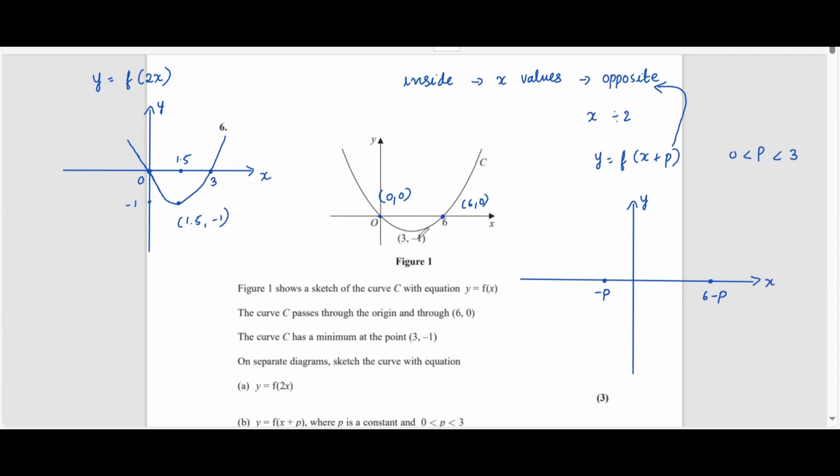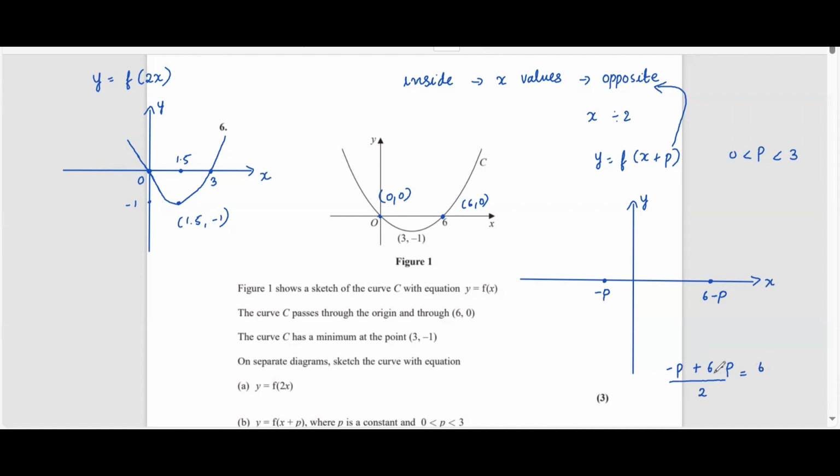And now we have both the x-intercepts shifted p towards the left, and then we need the minimum point. The minimum point is always the midpoint of both x-intercepts. How do you find the midpoint? Add them, divide by 2. So minus p and 6 minus p, you add them and divide by 2.